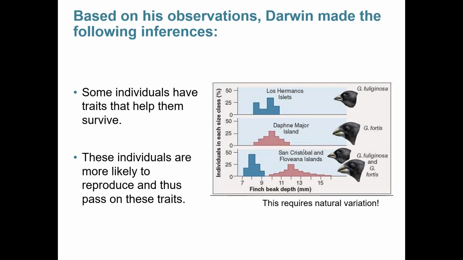When the two birds live together on the same island like they do in San Cristobal and Flaviana Islands, we see then that the beaks become specialized. Fuliginosa is better at eating small foods with its small beak, and Fortis becomes better at eating big foods with its big beak. So when competition is applied, the small beaks get smaller and the big beaks get bigger. But the original variation was already there.